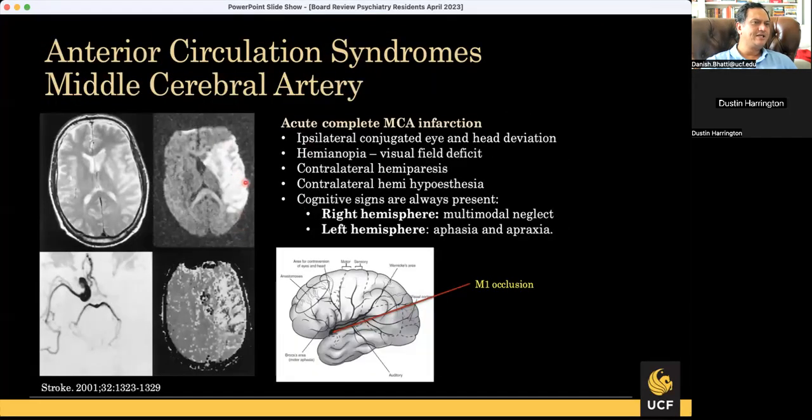If you get a complete MCA damage, it will involve the optic radiations in the parietal lobe. It will involve the motor and sensory cortex. It will involve the premotor and presensory cortex, and sometimes it involves the associated cortex areas too. It gives a lot of signs. It involves the speech area. On dominant side, it involves the auditory, but unilateral auditory does not cause any problem with hearing, but does cause problem with distinguishing the hearing.